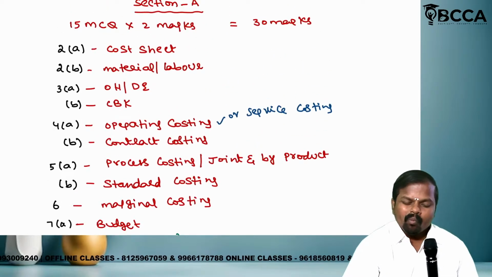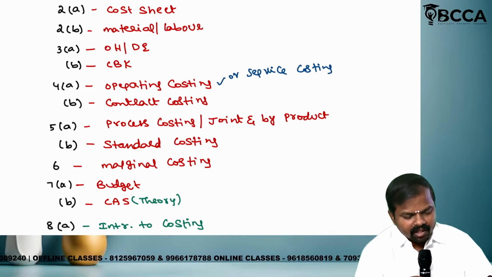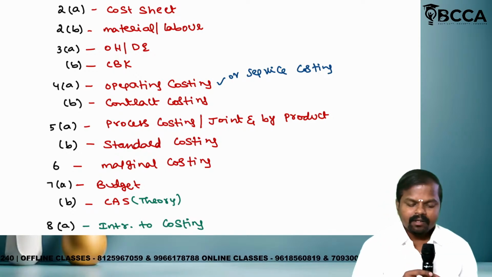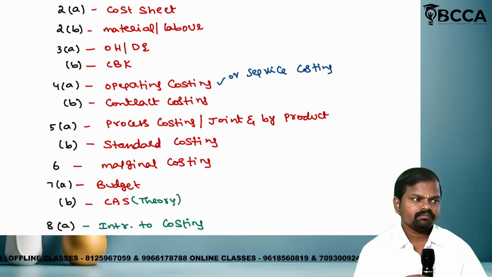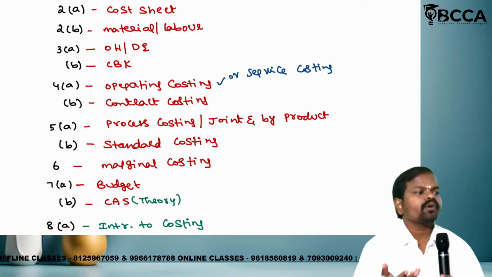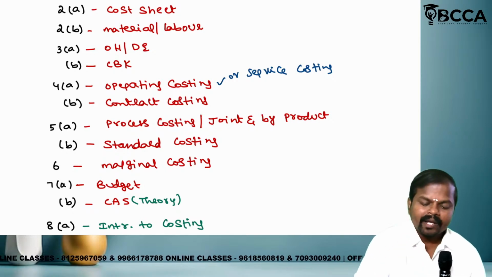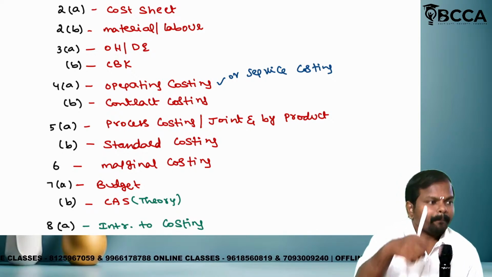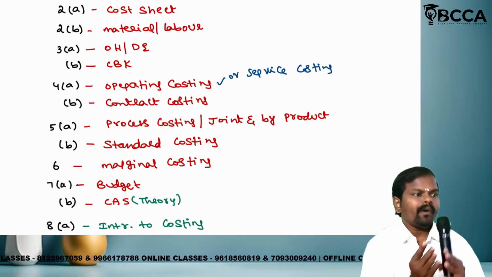Excellent. Why this pattern will be explained on day 1? You might think. See students, especially in our academic journey, one student comes for material but is absent for labor. It means 2B is impacted. 2B you can't attempt. If you attend the classes of material as well as labor, you can attempt 2B. Number 2, this pattern will be helpful to the student: which chapter can be left as a choice while preparing?